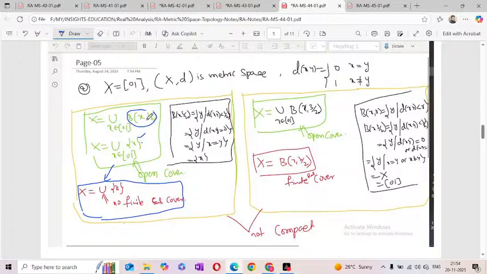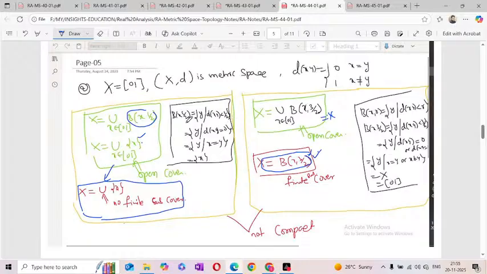If the distance is 1/2, that is the case. But suppose I take the radius 3/2, then what will happen? The ball is equal to the entire X. So in that case, this open cover has a finite subcover, because only one ball is enough. That means the conclusion is that not every open cover has a finite subcover.